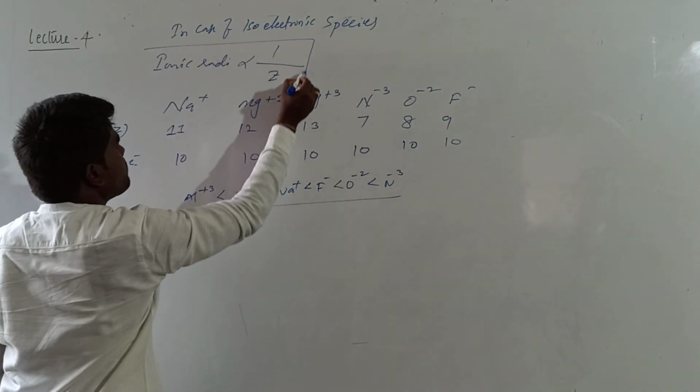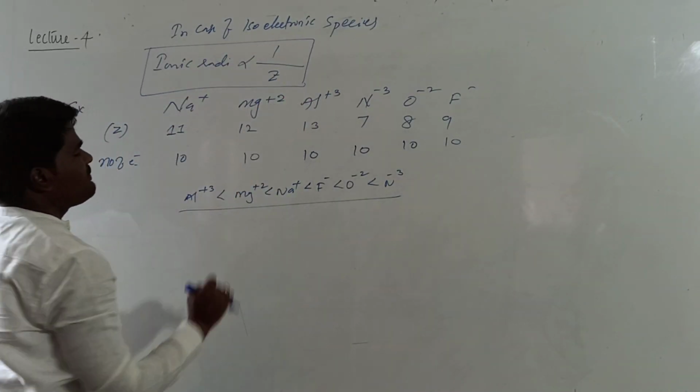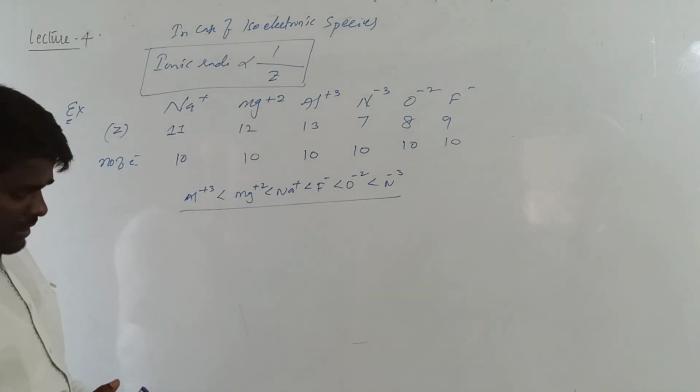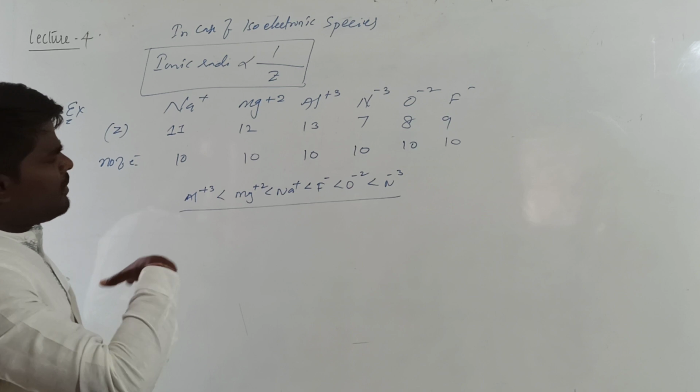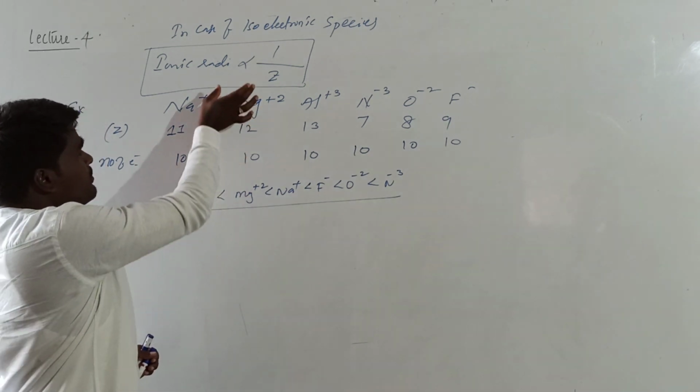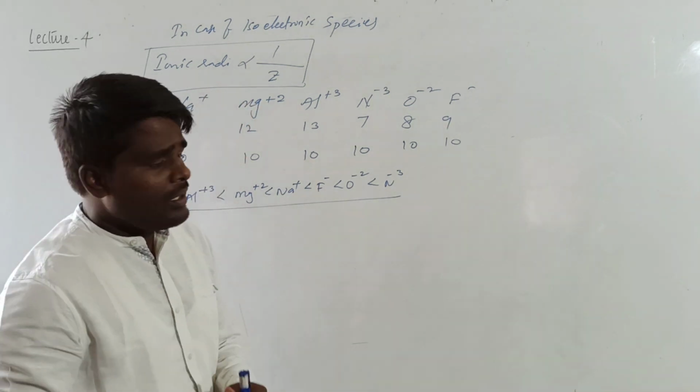This relation should be linear. Ionic radii of isoelectronic species will be inversely proportional to the atomic number. We'll get any number of examples on this. If you remember this criterion, you can solve any given example.